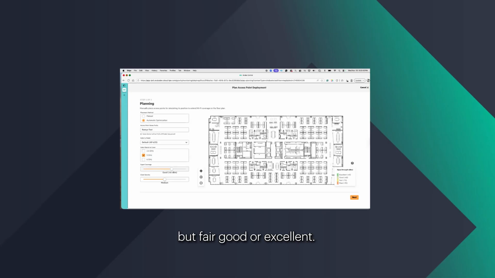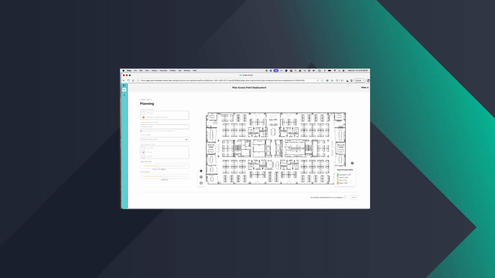But fair, good, or excellent. So for this demo, I'll just go ahead and use fair. And client density, I'll go ahead and say maybe low, because I just want this to finish within the demo time. So I'll go ahead and say maybe medium, and I'll click next.